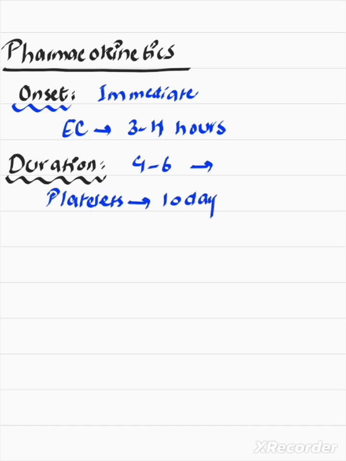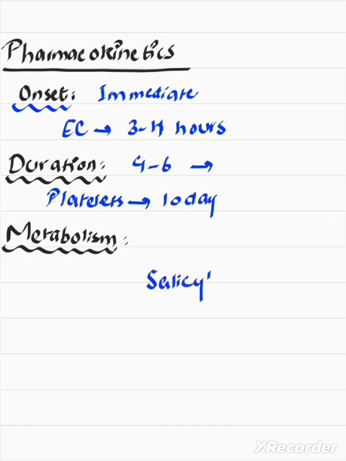As for metabolism, it is metabolized in the liver and by the esterases present in the RBCs, in the blood, in the gut mucosa, and everywhere. It is metabolized into salicylic acid or salicylate by the esterases present throughout the body. So here we have some esterases, and they convert the acetylsalicylic acid into salicylate. This salicylate is excreted in the urine.